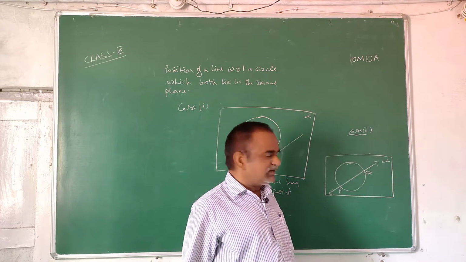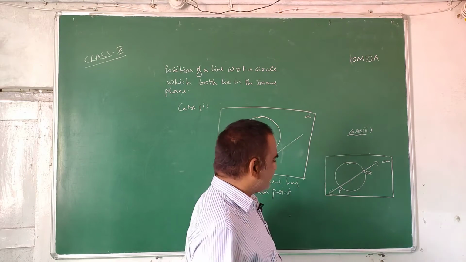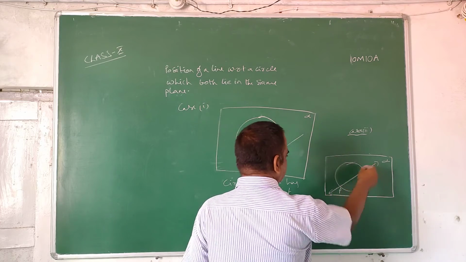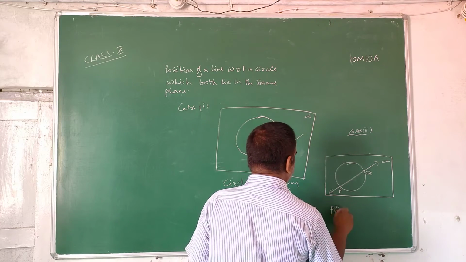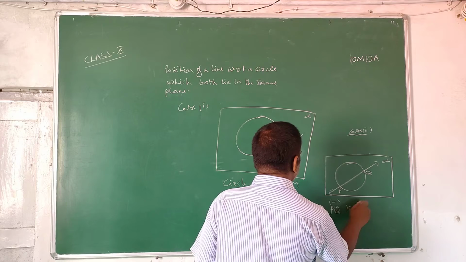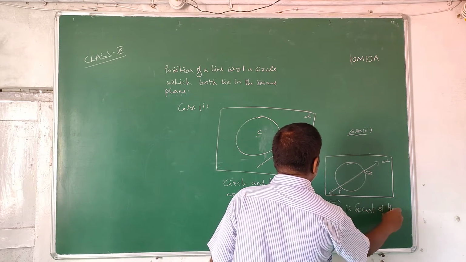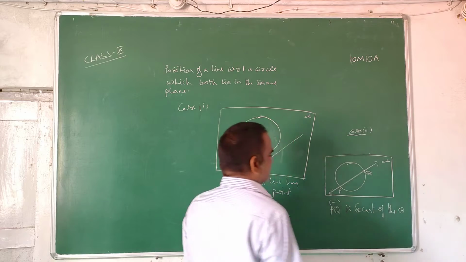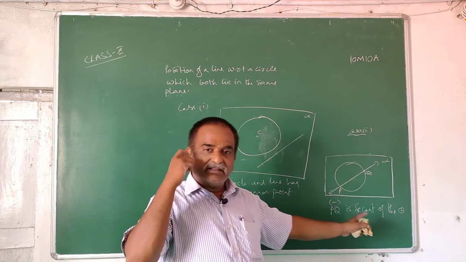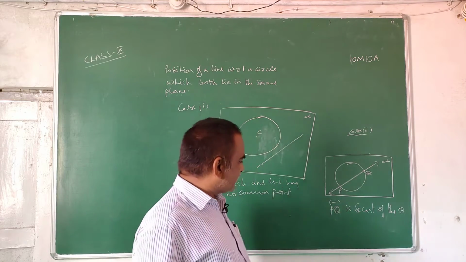This line is intersecting the circle at two different points, P and Q. So this line is called a secant of the circle.